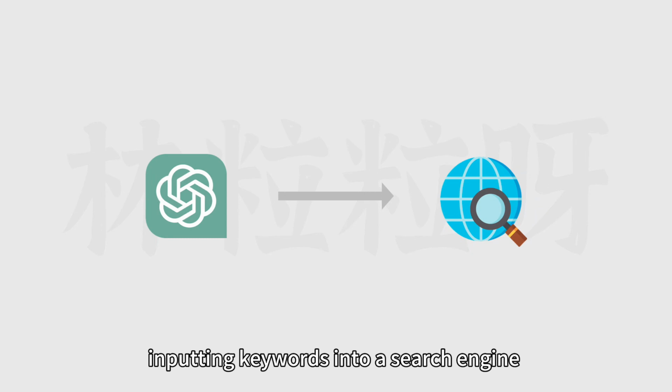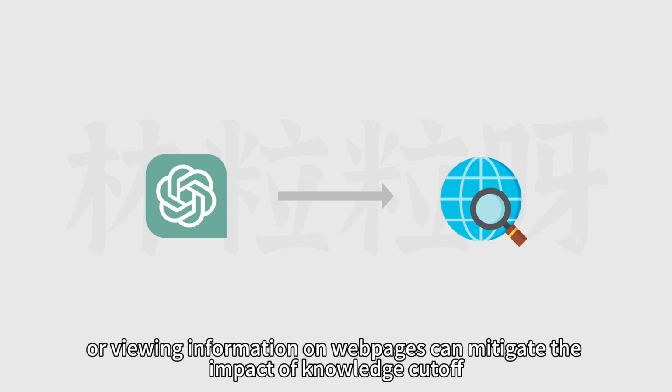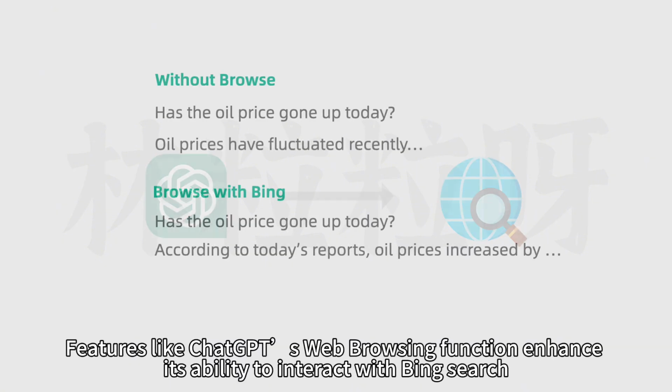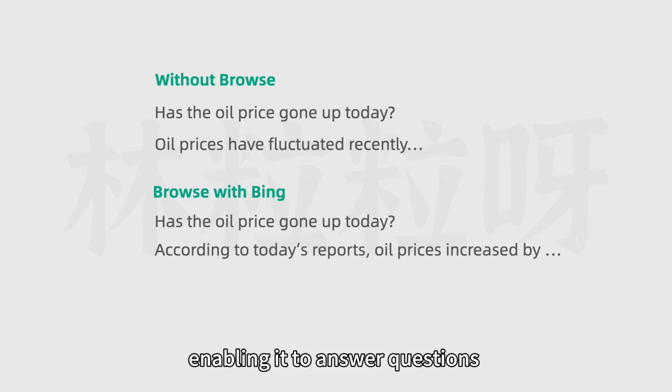For example, inputting keywords into a search engine or viewing information on web pages can mitigate the impact of knowledge cutoff. Features like ChatGPT's web browsing function enhance its ability to interact with Bing search, enabling it to answer questions about real-time information. This helps users verify the reliability and authenticity of information sources.